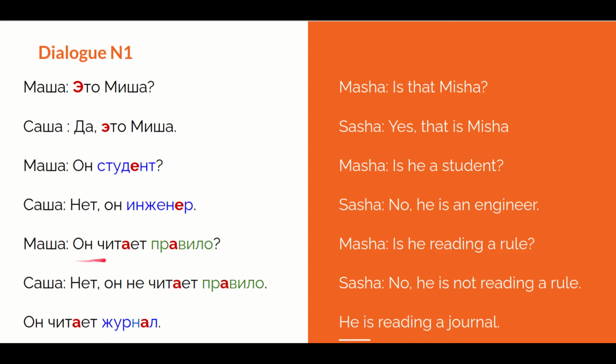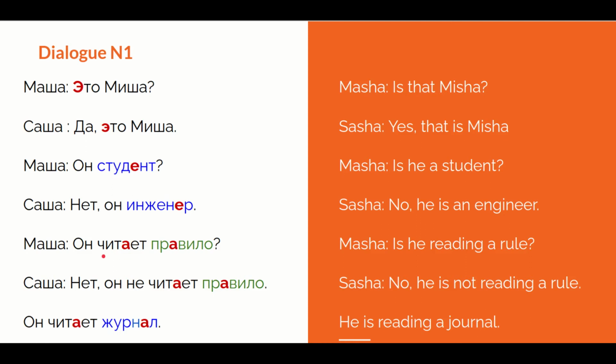Он читает правила. Is he reading a rule? So as you can see again, we have a personal pronoun in the beginning, as it is the same dialogue, and we follow the same personal pronoun. So this, he. Then we have a verb and we have a noun that's going in the end. Let's analyze it a little bit closer. We have читает, which is he is reading.